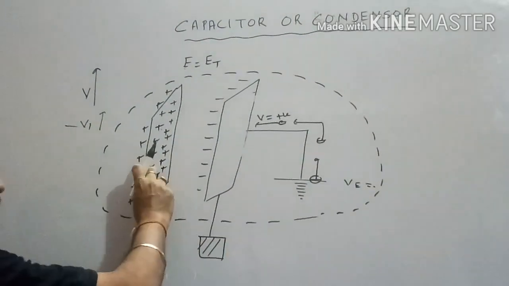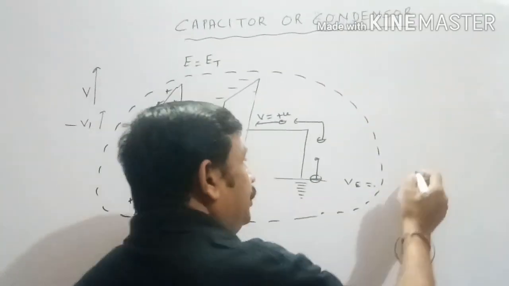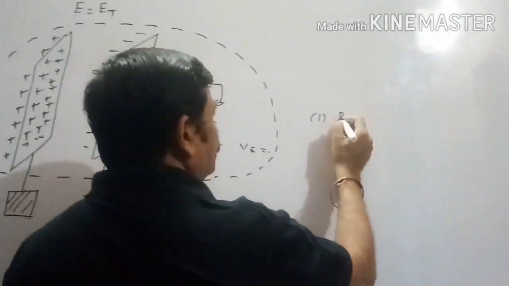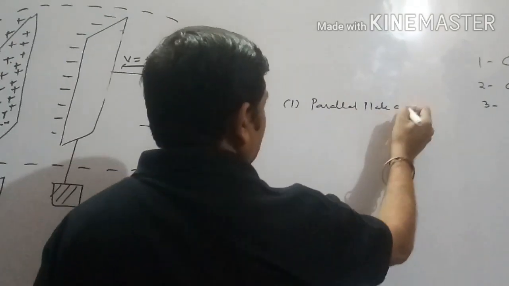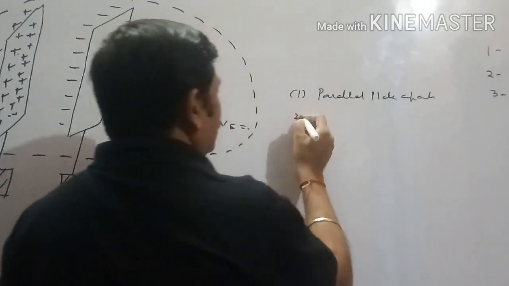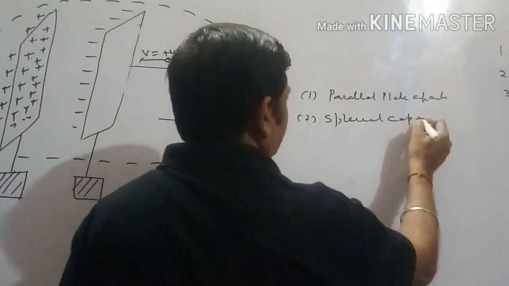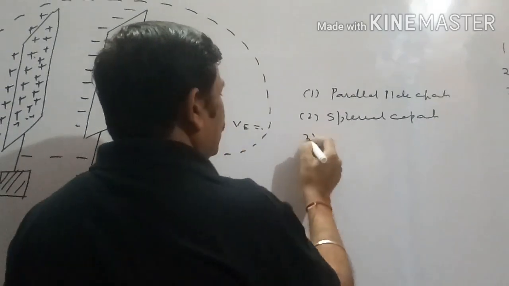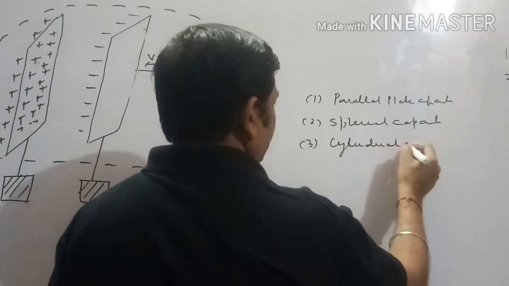Now depending upon shape of these plates, there exist three types of capacitor. Parallel plate capacitor, number 1. Spherical capacitor, number 2. And number 3, cylindrical capacitor.